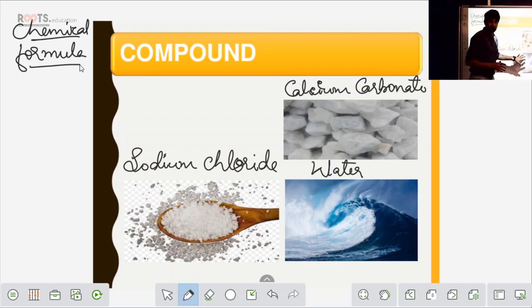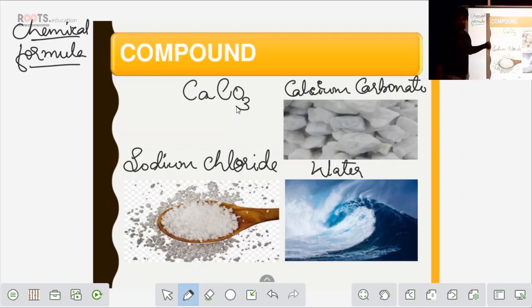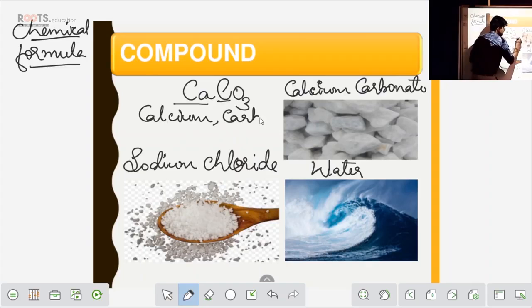For example, water. Water is a compound. Why? Because two or more elements have combined together, then this compound of water is formed. Similarly, sodium chloride. Let's write the chemical formula and we will understand in a better way. So for calcium carbonate, it is CaCO3. Now am I able to identify what are the elements? Ca, that is calcium. What is C? C is carbon. O is oxygen.